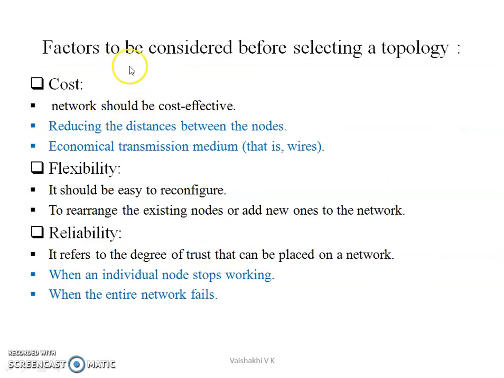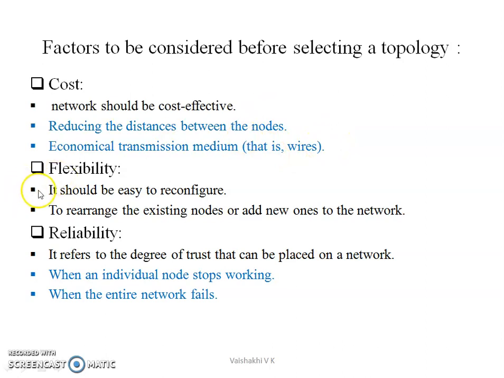Next are the factors to be considered before selecting a topology. First one is cost. That is, our networks should be cost effective. How can we make our network cost effective? By using economical transmission mediums, such as wires, and by reducing the distance between two nodes, we can reduce the cost of our network.